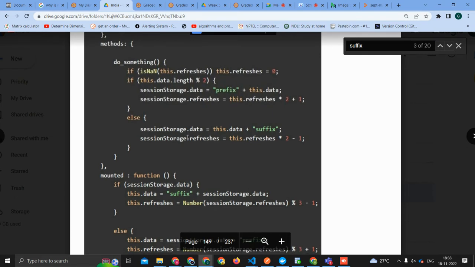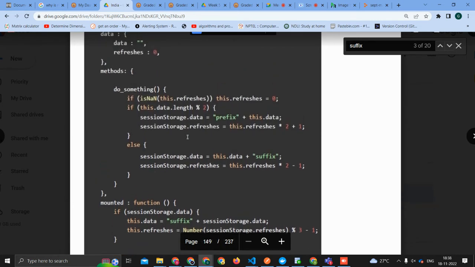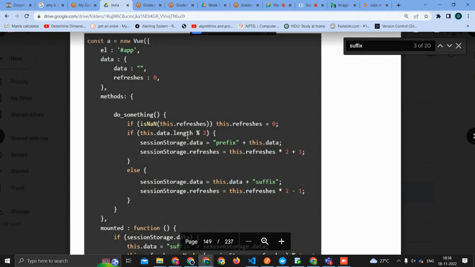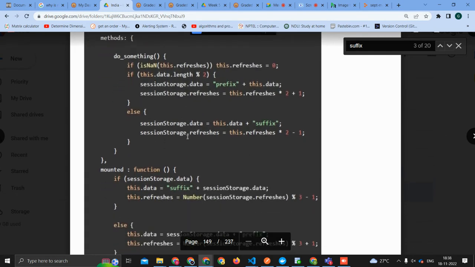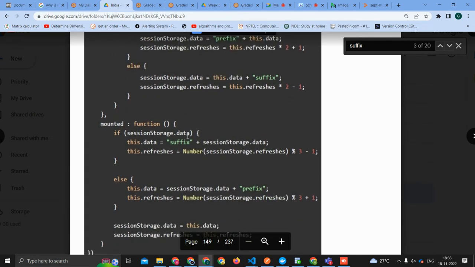So for refreshes, this is again a key and it will store some string value. Since there is no value, it will be either null or undefined. Okay, or I would say it is undefined. Let me check the HTML, I think from there we'll get it. But here refreshes is not linked. V model is not there in refreshes. So it will be zero only, I believe.